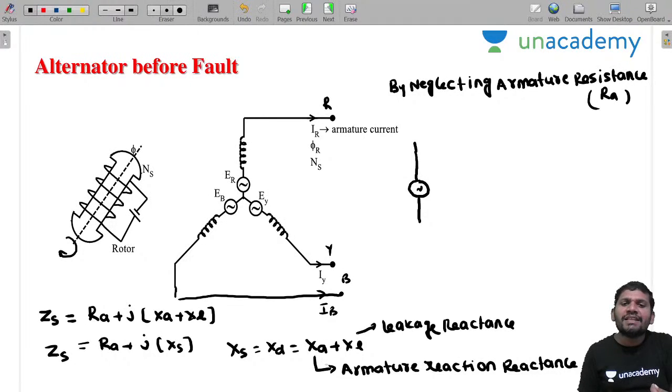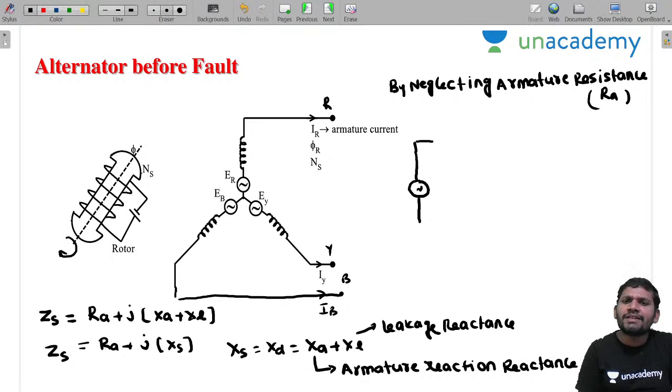But this is due to armature reaction effects. What the armature reaction effect is, you know from your electrical machines subjects. But mainly concentrate on this minimum knowledge: the synchronous reactance is equal to armature reactance plus leakage reactance. Now I am representing this one.